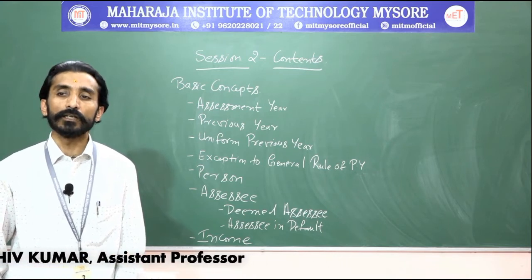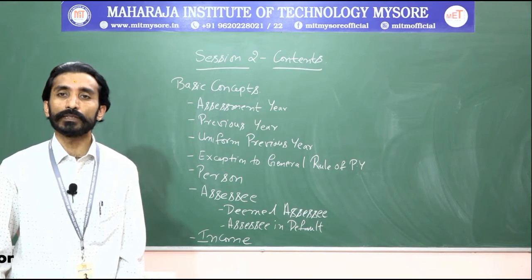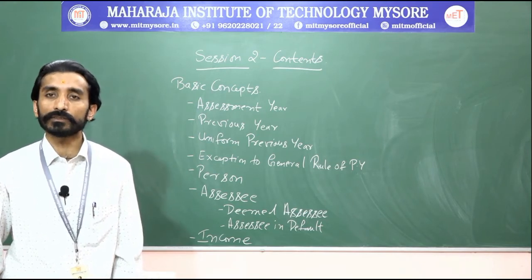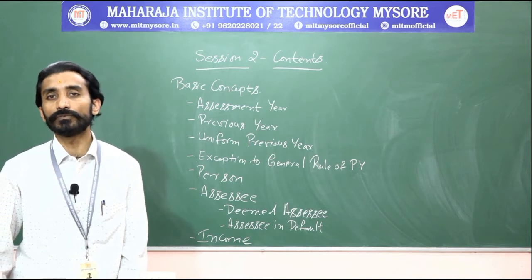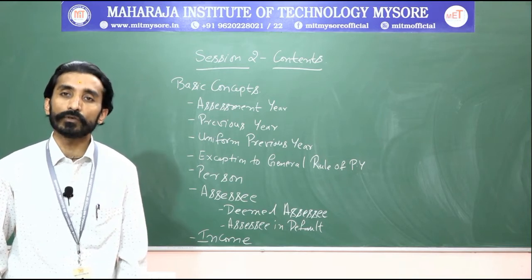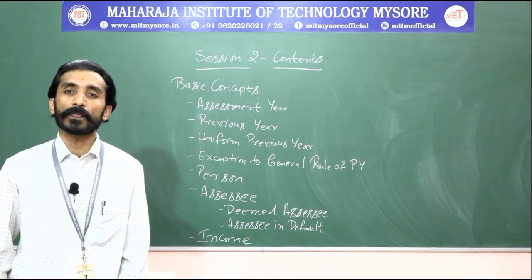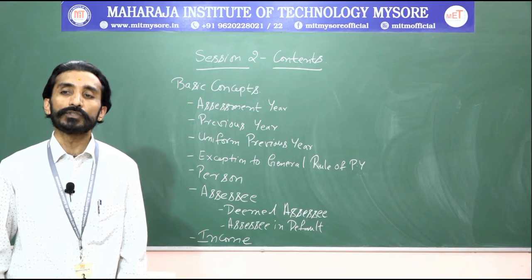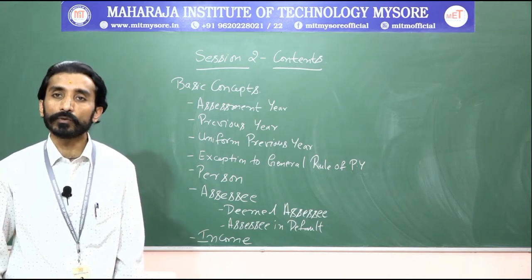Next thing is a local authority. A local authority in the sense, whichever the places we are, at that particular place a corporation or an authority will be there to control the activities. For example, if we take Mysore, Mysore City Corporation is a local authority, that will also be treated as a person. Next thing is every artificial judicial person who is not falling under the above categories.